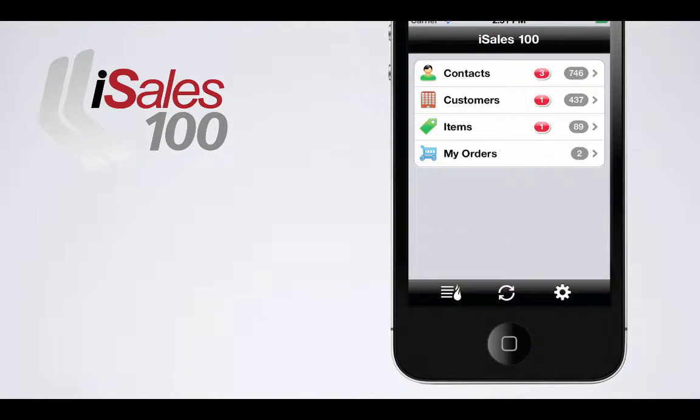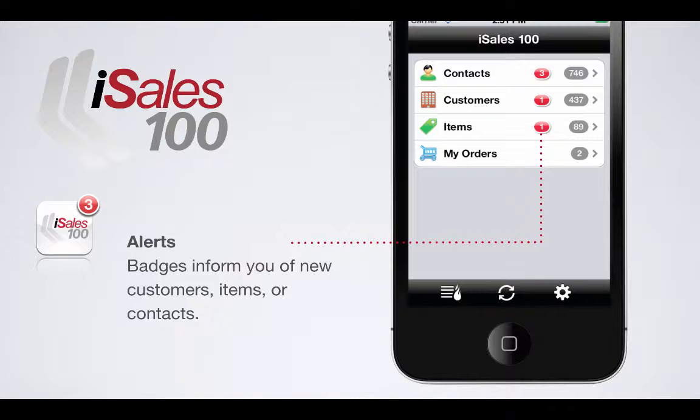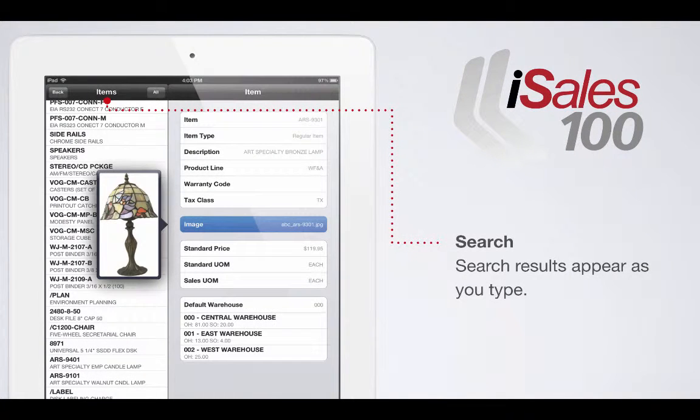Already mentioned that we synchronize offline, and we also have the notion of these badge alerts. So every time you synchronize with iSales, what the app does is it looks to see, did you add anything new? So in this illustration here, I've got one new item, one new customer, and I've got 3 new contacts. So even when I'm away from the office, if I'm in a territory that's defined for me, when those new alerts come in, I'm able to tap on that, go in, see what's new for me, and just keep informed in a very streamlined fashion.